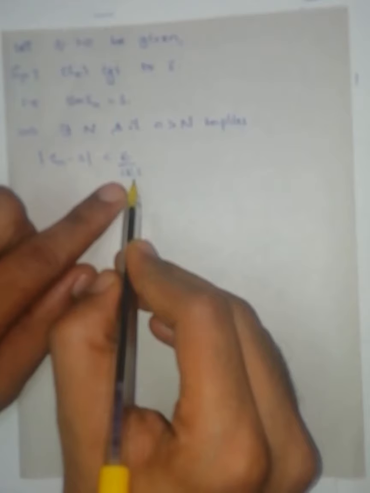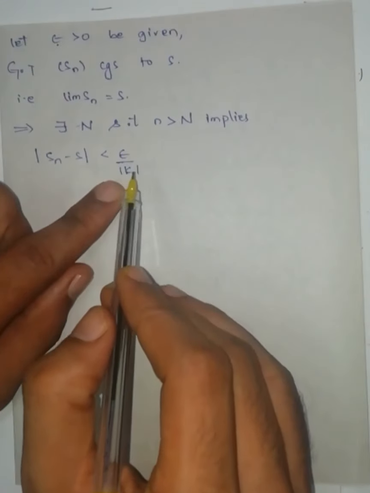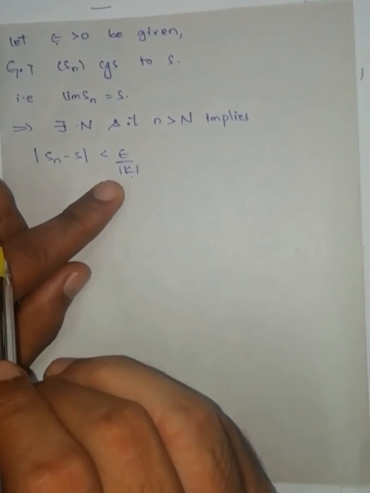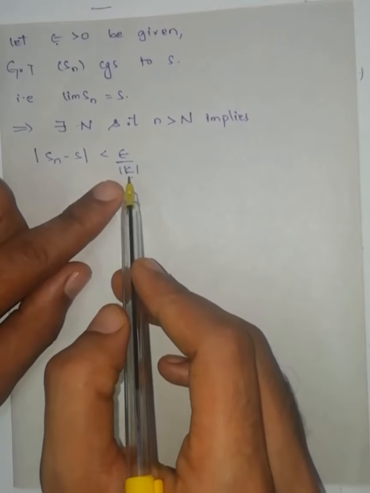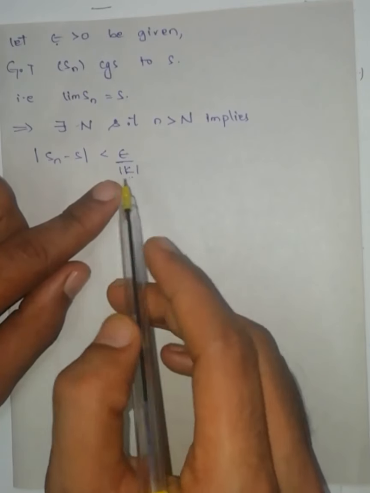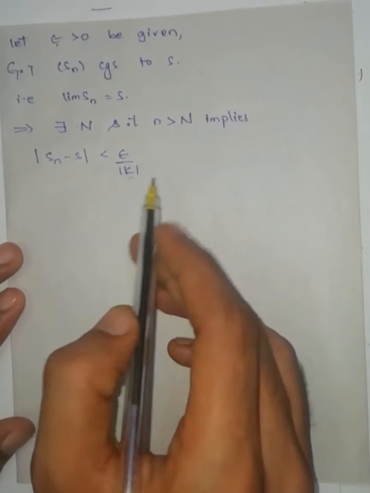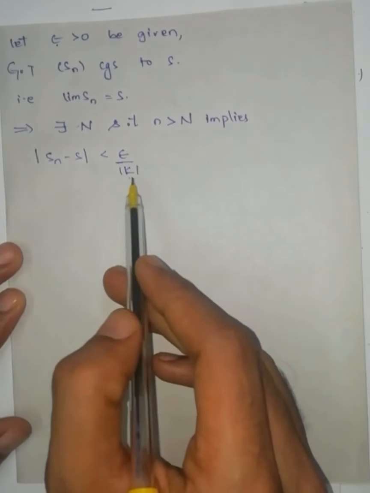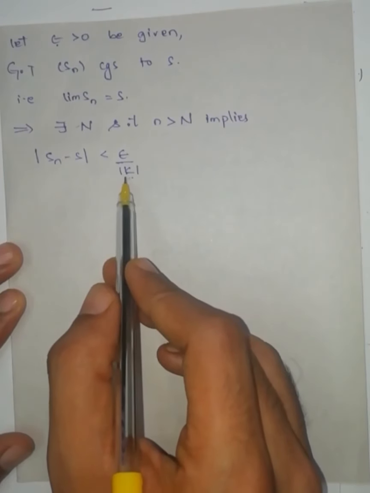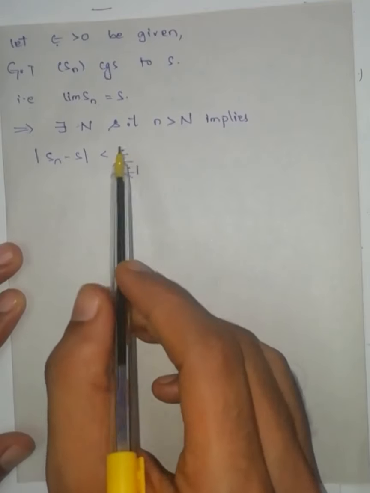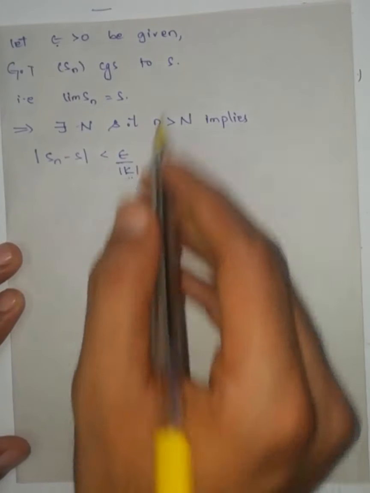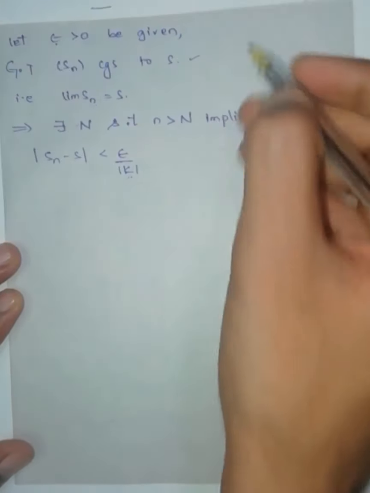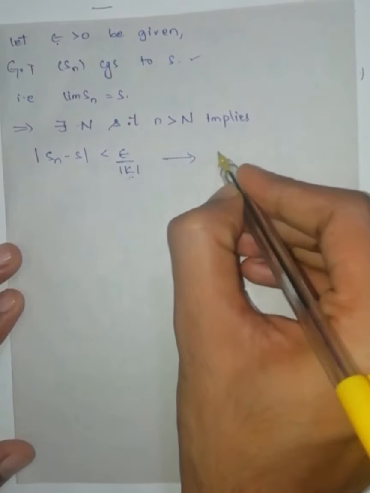Here I am taking modulus of k because in this case modulus of k is not equal to 0, that is, greater than 0. So epsilon by modulus of k, being non-negative as well as non-zero, is positive. I can take it here. If modulus of k becomes 0, I can't take it. Then for this value of epsilon, the definition also satisfies because the given sequence is convergent. Let us take this as equation number 1.